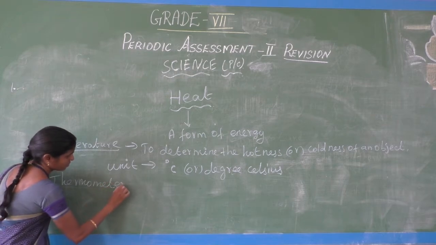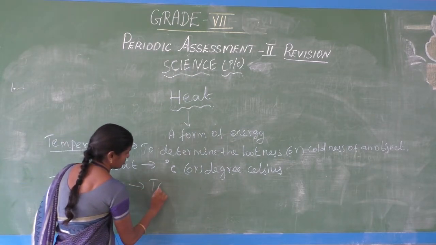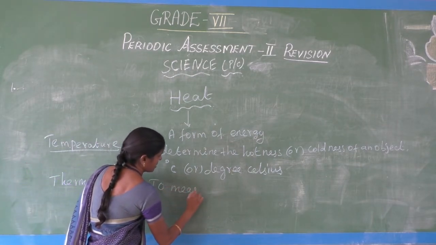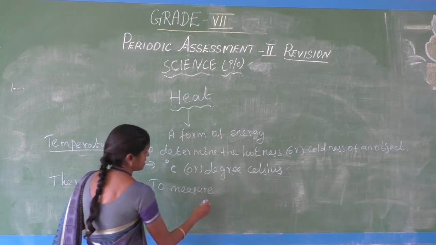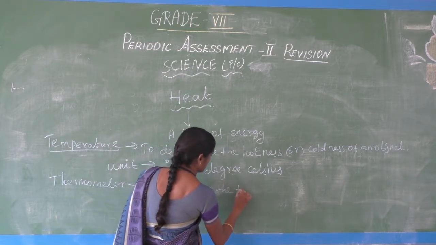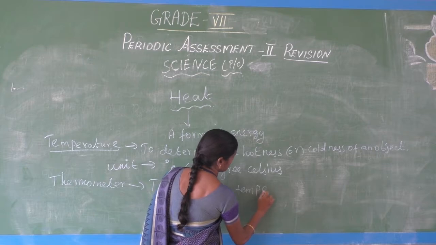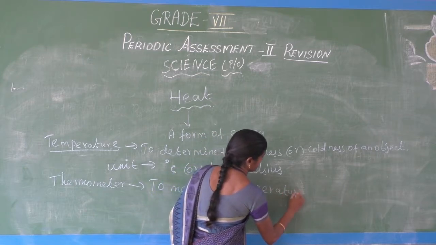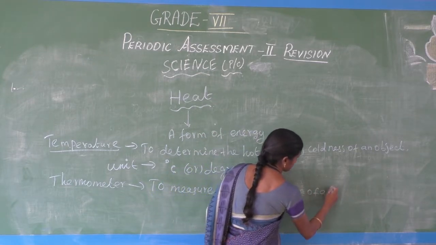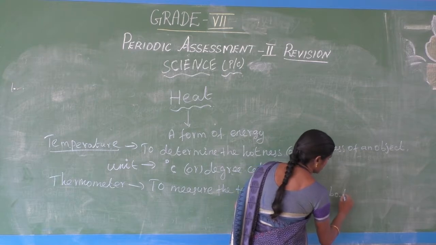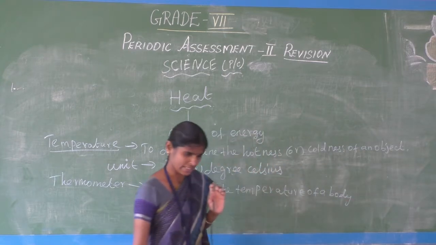To measure the temperature of a body is called the thermometer.